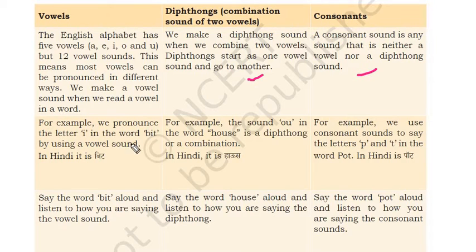Okay? For example, we pronounce the letter I in the word bit, by using a vowel sound. In Hindi it is bit. For example, the sound OU for the word house is a diphthong, a combination. In Hindi, it is house. For example, we use consonant sounds to say the letters P and T in the word pot. In Hindi, it is pot. So, like this, you will have to learn or see these different sounds and how to use them.